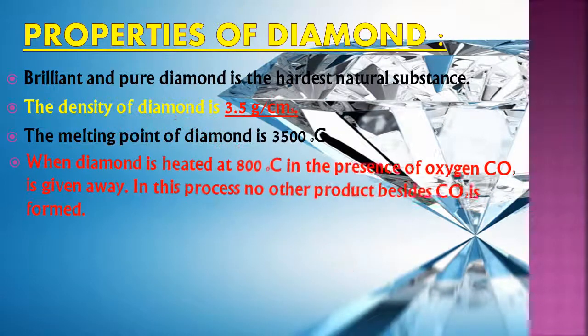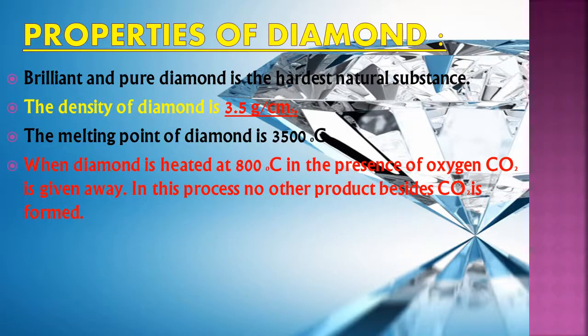When diamond is heated at 800 degrees Celsius in the presence of oxygen, carbon dioxide is given off, and in this process no other product besides carbon dioxide is formed. It means when diamond is heated at 800 degrees Celsius in the presence of air or oxygen, carbon dioxide gas is released, and no other byproduct is formed.